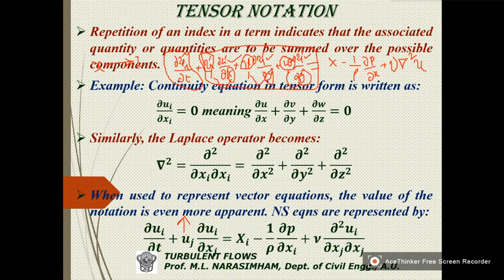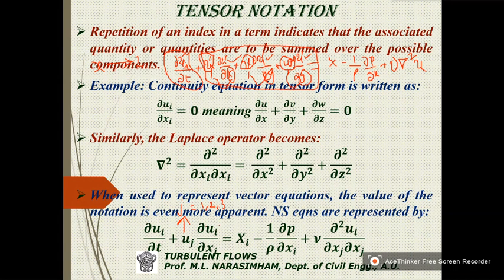So when I use this j, it means that it is not 1, but j will be varying: 1, 2, and 3. So if I take j equal to 1, what is uj? It is ui, or simply our u.